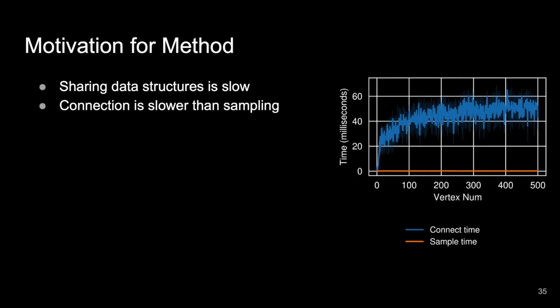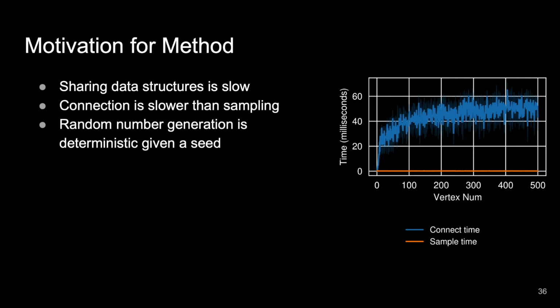We made a few observations to motivate our current method. As mentioned before, sharing data structures between individual executions of lambdas is slow. Thus, we quickly ruled out methods that involved sharing nearest neighbor structures across all these lambdas. The second observation we made is that the connectivity step of PRM is orders of magnitude slower than the sampling step. This means that we can perform a lot of repeated sampling work without too much extra cost. The final observation we made is that random number generation that is used in PRM samplers often generates the same sequence of points given a seed.